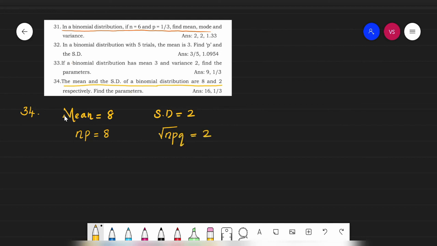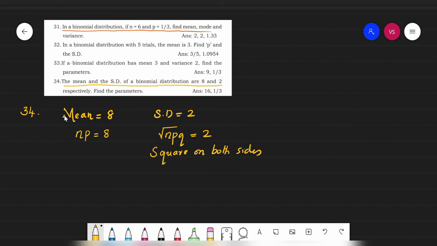Let's take this part itself. Now I don't want the root, so I'll square on both sides.